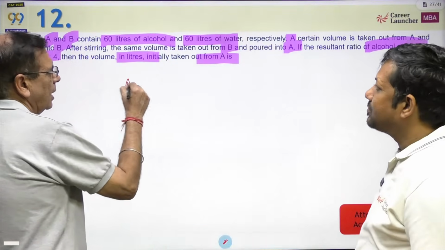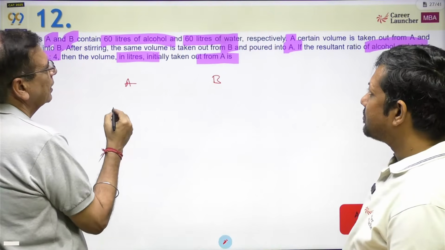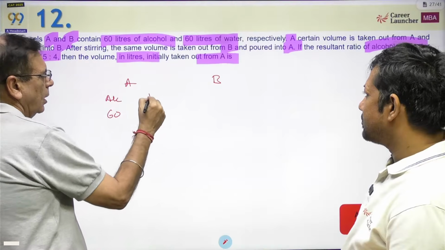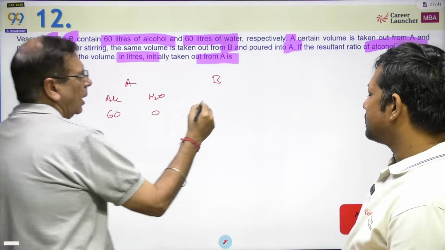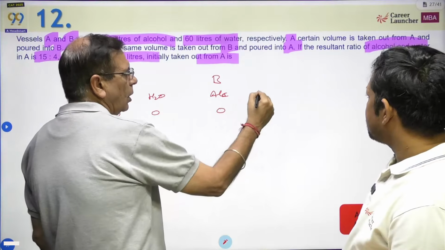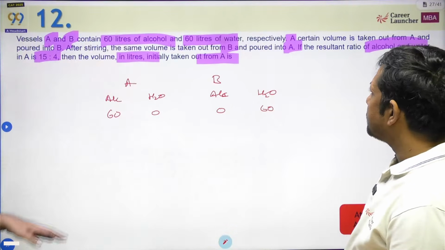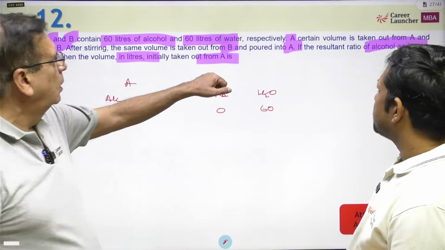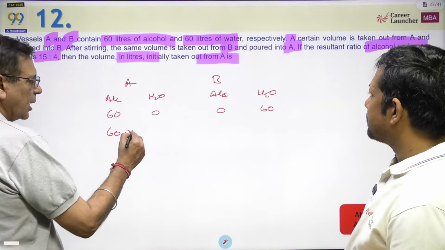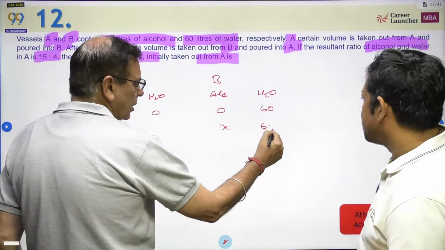We have A and B. Vessel A and B contain 60 liters of alcohol and water. A has got 60 liters and no water. And B has got how much alcohol? 0. And it has got 60 liters of water. Now what happened out here? A certain volume is taken out from A. So let's say 60 minus x बचेगा यहाँ पे, x is taken out from A and poured into B. So this becomes x plus 60.